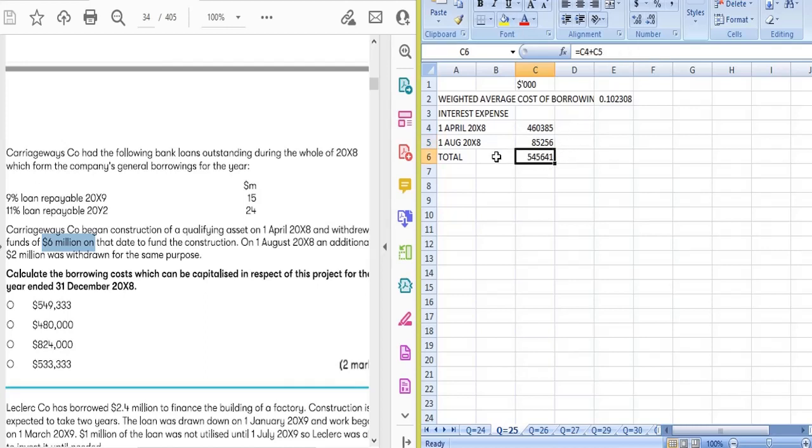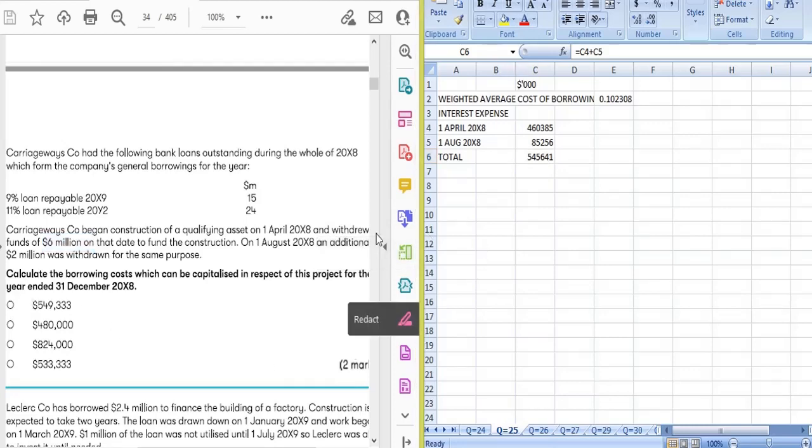Okay, so together we will add this amount, we will get 54561. We don't have any option exactly like this due to the rounding of the decimal point. So don't worry, just tick the option which is the nearest to this answer, which is the first. Okay.